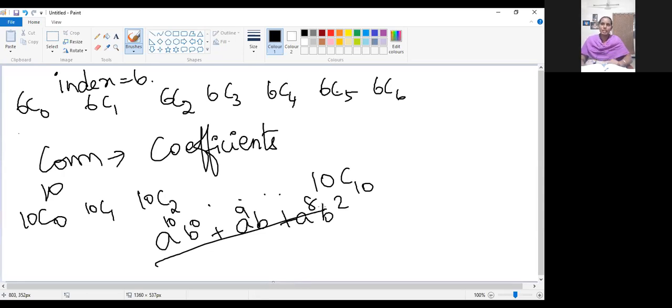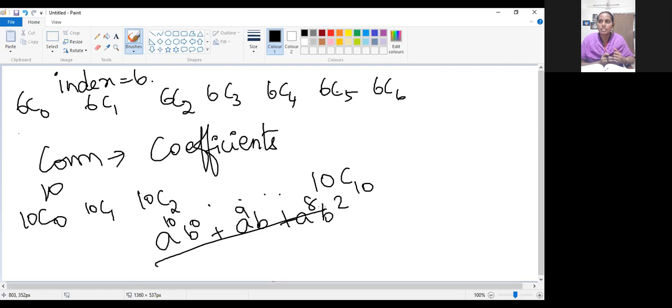No need of using Pascal's triangle. No need of using the repeated multiplication method. So this concept is called the binomial theorem. We are using combinations for finding the coefficients, and finding all the terms by increasing and decreasing the variable power values. Variable power means the a power value and b power value will be increasing and decreasing. Based on that, we can find all the other terms.